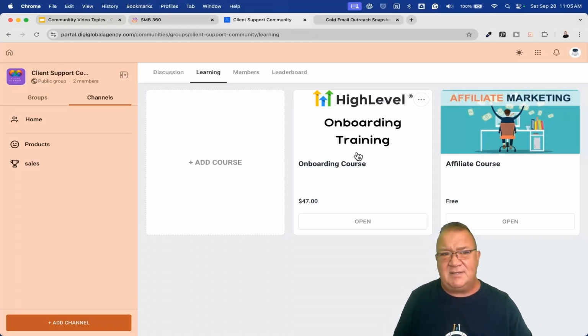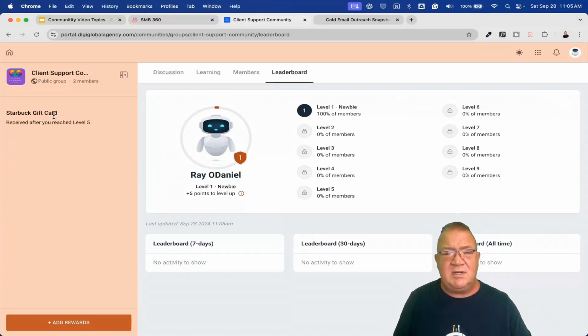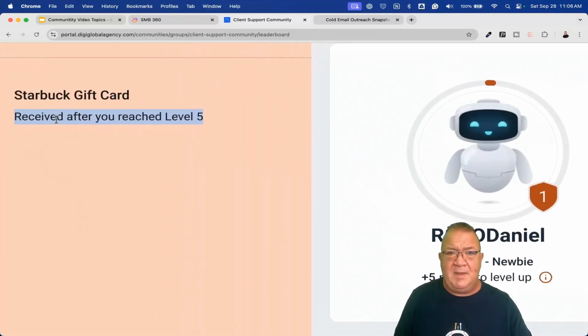Now, here's the thing that sucks that I'm going to tell you about. These rewards, there's nothing tied to a certain level. So all of the rewards have to be done manually. So be careful about that. So whenever you do that, when they reach a certain level, you as the administrator, part of your support staff, somebody's going to have to see, have you reached level 5 for this one? Like with this one. Have you reached level 5?